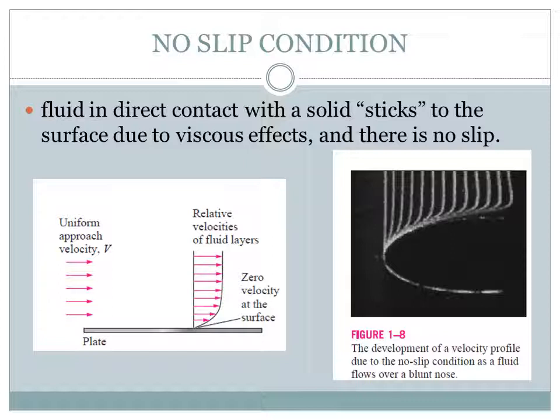On the right side there is a velocity profile of a blunt nose. Blunt nose means a nose-like solid surface is there, and the velocity profile of the moving air around this blunt nose is shown here. You can see the velocity profile.